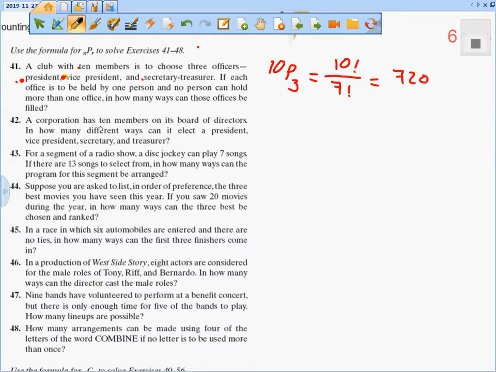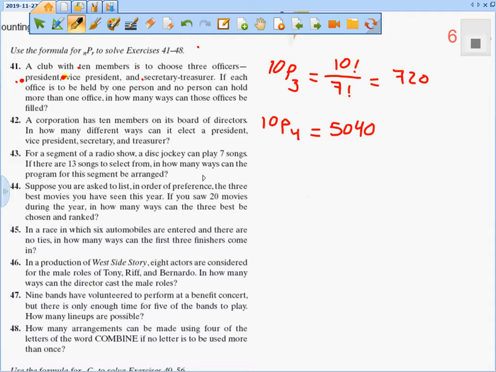For the second one, a corporation has 10 members on its board of directors. In how many different ways can a president, vice president, and secretary be elected? Same question, same idea, but it's going to be 10P what? 4, which is equal to 5,040.